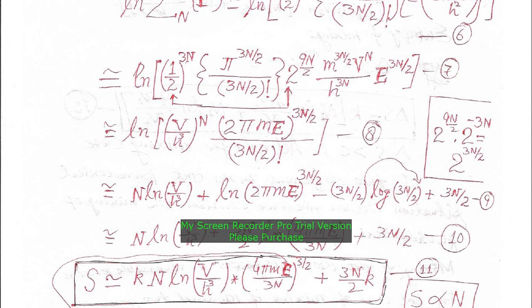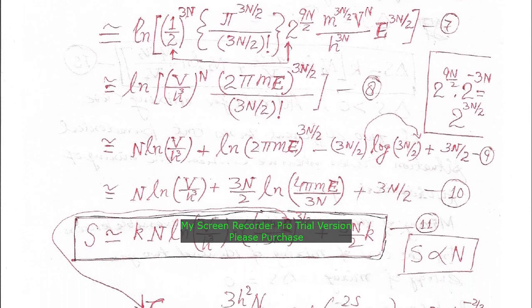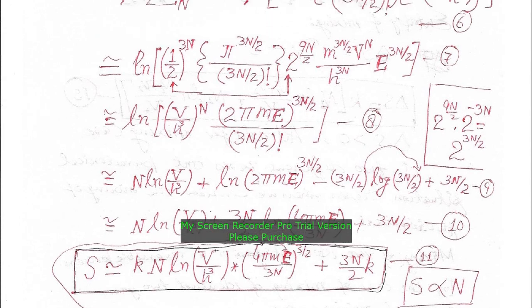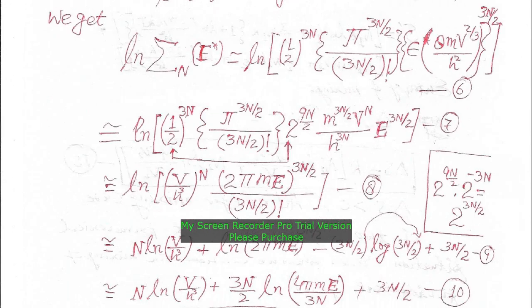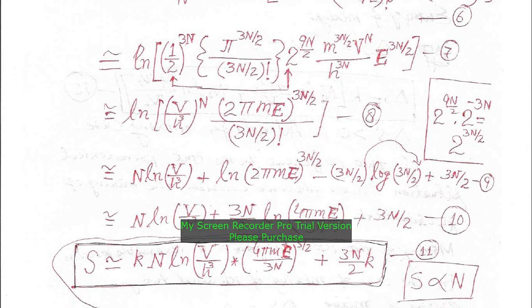So now we can further rewrite this equation for entropy, that is equation number 10, and in the end we have entropy, that is capital S, equal to... You see, in equation numbers 6 to 10 we have not written the factor k.